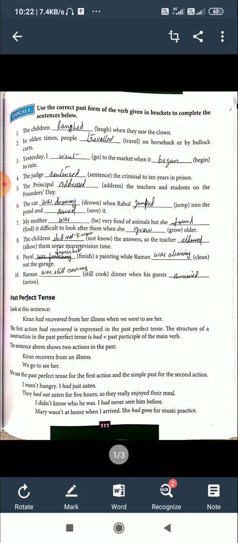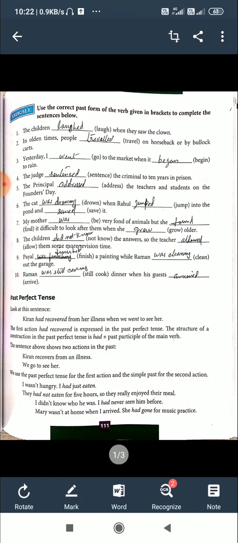In the first action, had recovered is expressed in the past perfect tense. The structure of a construction in the past perfect tense is had plus past participle of the main verb. The sentence above shows two actions in the past.